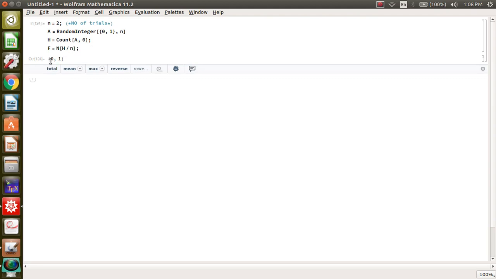So basically you got 0 and 1, head or tail, and if you increase this, it is very random. You got head, tail, tail. Basically this means head, tail and tail. This is different.